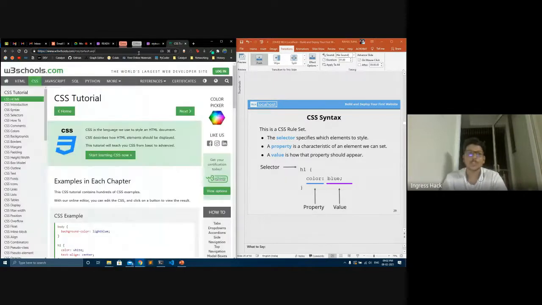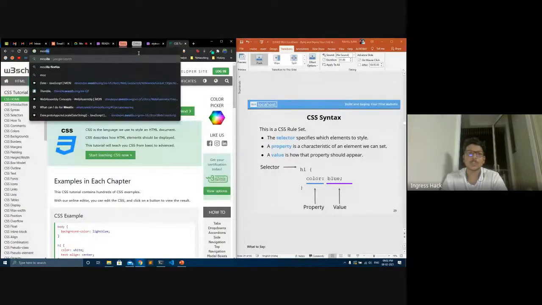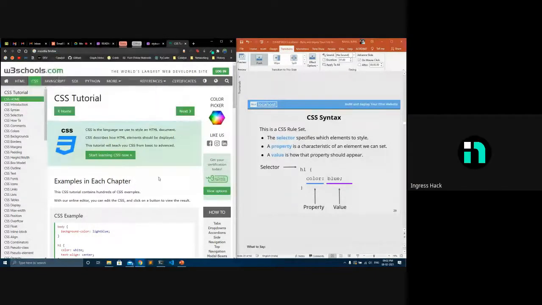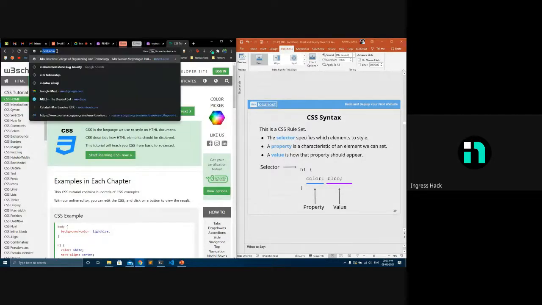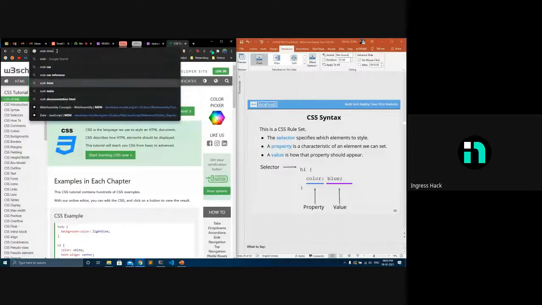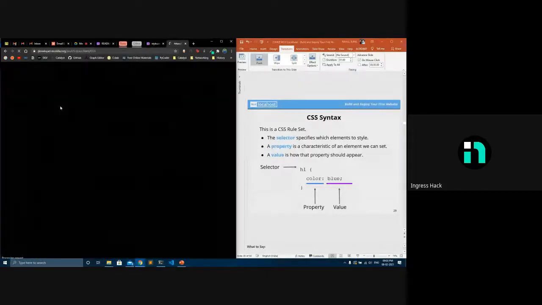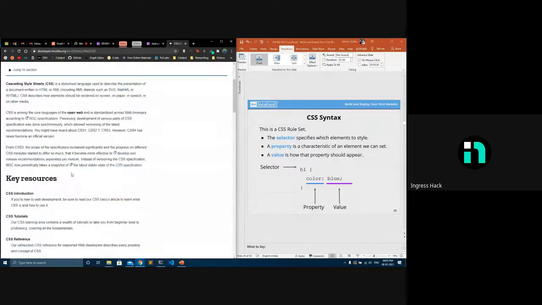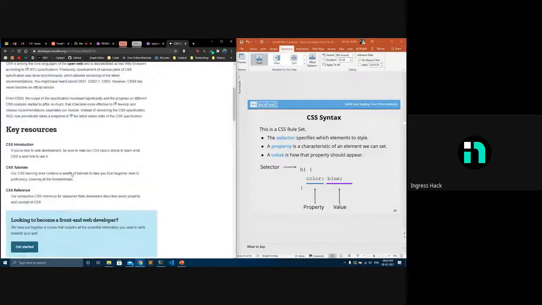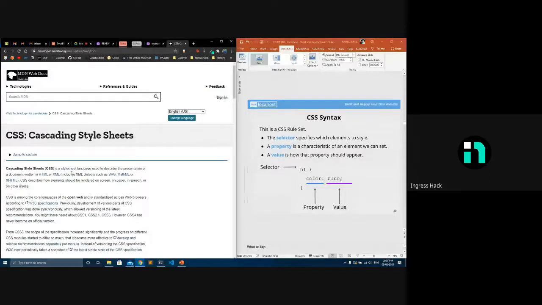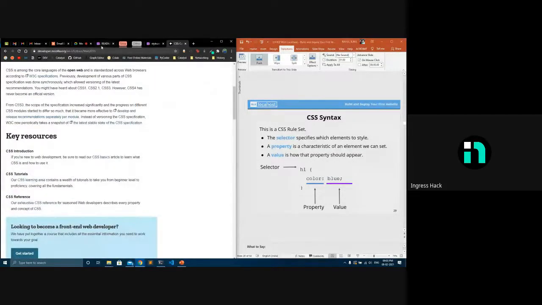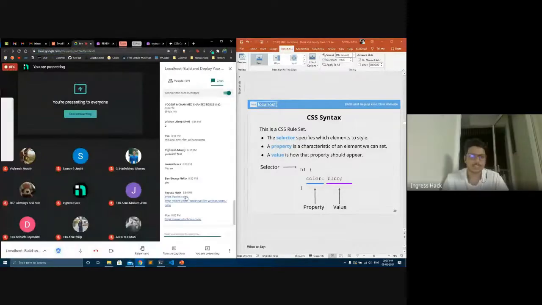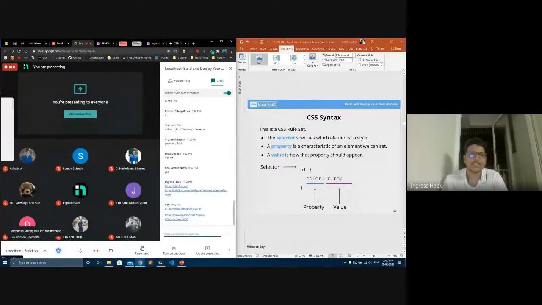Also, there is Mozilla's documentation, which is also pretty good. I prefer the Mozilla documentation because, like I said, I like the style CSS page of Mozilla much better. It just looks cooler. Okay, now you guys might be thinking the other one looked cooler. Even I'm thinking the same thing. Why do I like this one more? I think it's the way it's written. Maybe because of that I like this more. Anyways, I'll share this also on the chat so that you guys can use it for reference later.